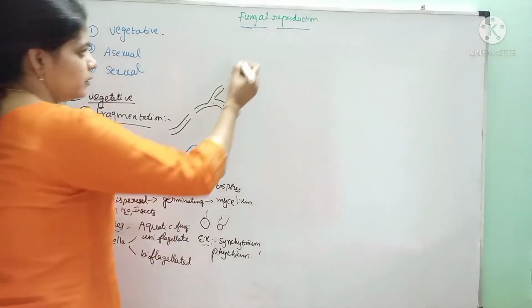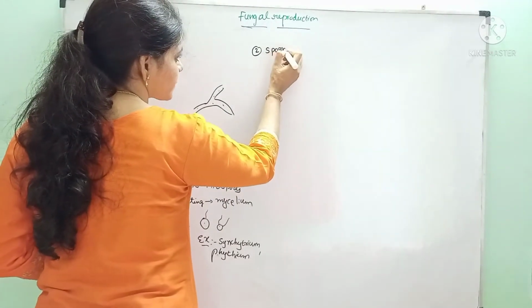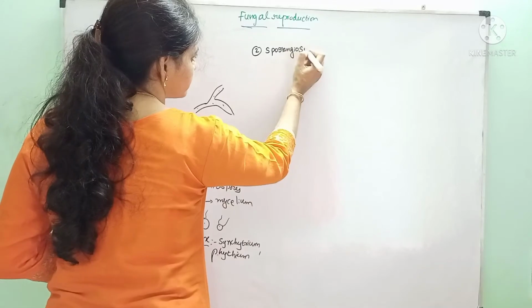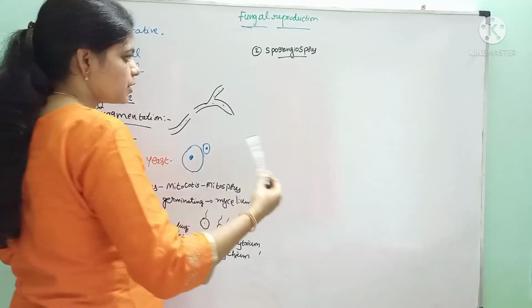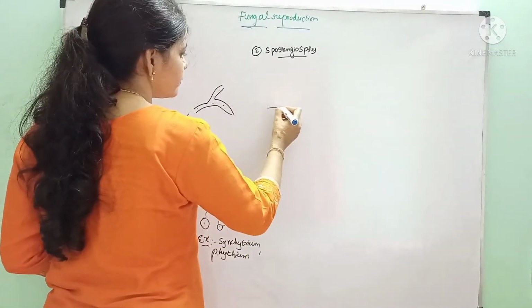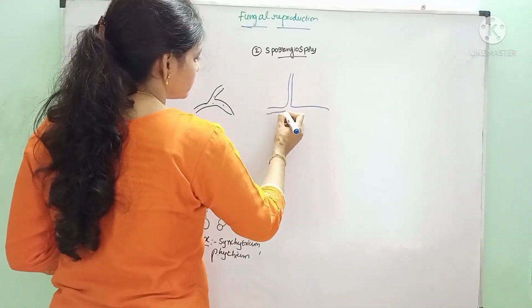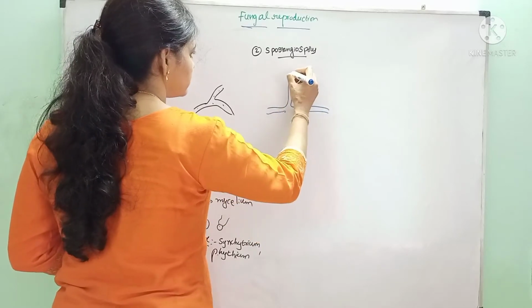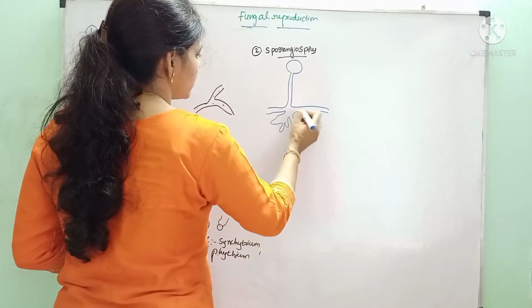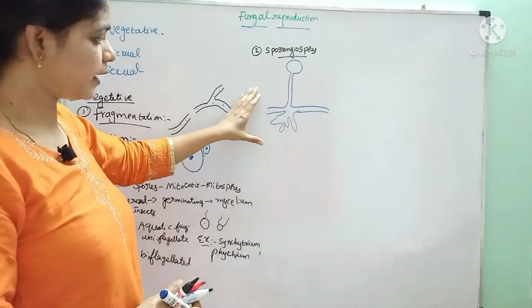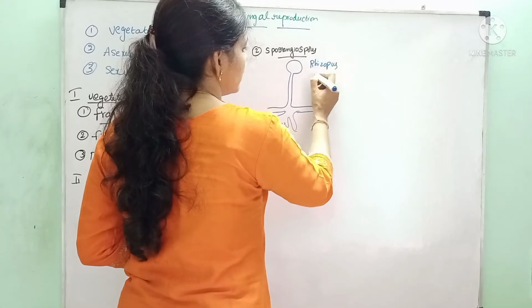The second type of asexual reproduction is by means of sporangiospores. These sporangiospores are produced inside a structure called the sporangium, in fungi like Rhizopus and Mucor.